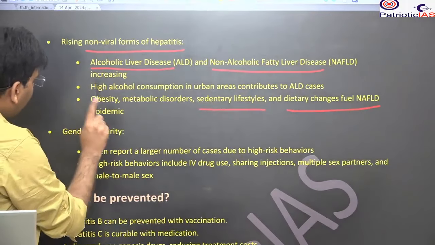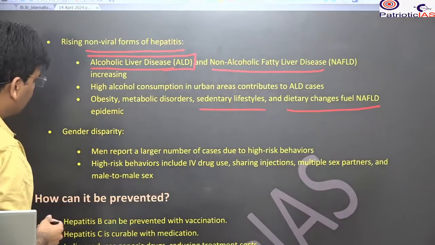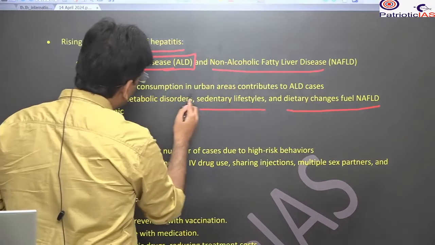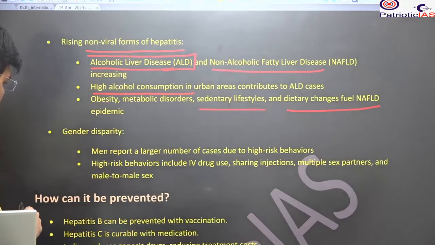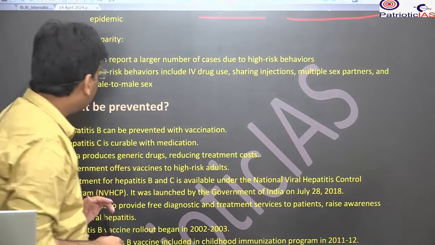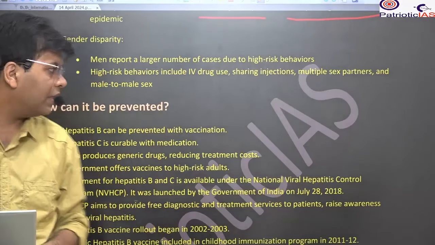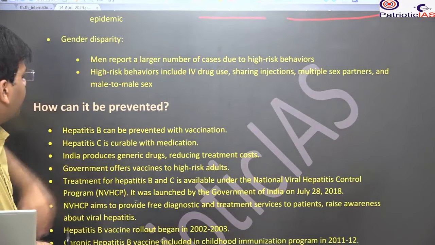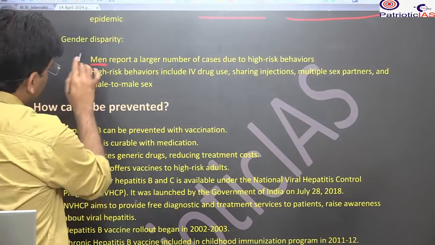If you have the habit of high alcohol consumption, in that case it will result in alcoholic liver disease. Okay, men are more infected as compared to the female, so this is an area you should already know. This is a very exceptional case, since generally it is female.